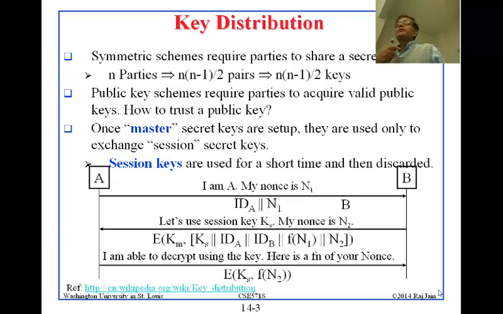Suppose there are n people who want to talk. We are right now in this room, about 12 or 13 people. If we want to talk privately, then we will need n times (n minus 1) divided by 2 keys, one key for each pair. If there are 12 people, I will need 11 keys myself, and everybody else will need some keys too. The total is n times (n minus 1) by 2 pairs, and each pair will have a unique key.